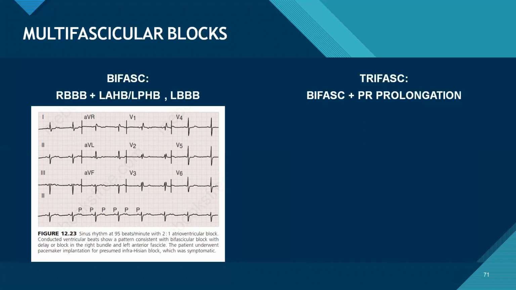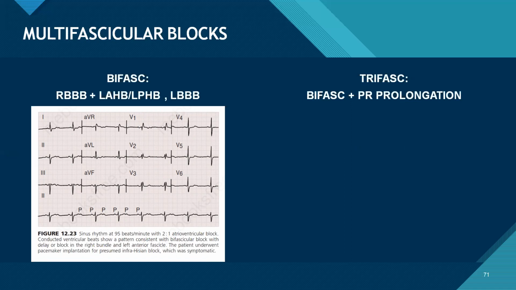I just included this ECG, which is taken from one source. It states that the patient had sinus rhythm at 95 beats per minute with a 2:1 AV block, and it labels it as bifascicular block because of RBBB and LAFB. But if there is a 2:1 AV block, it is an AV nodal block, so it shouldn't be defined as bifascicular block.